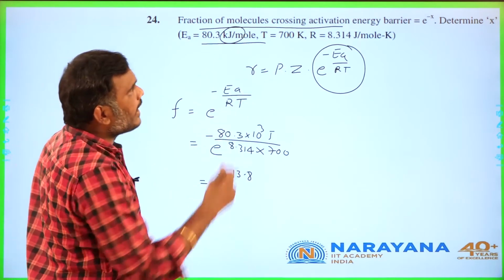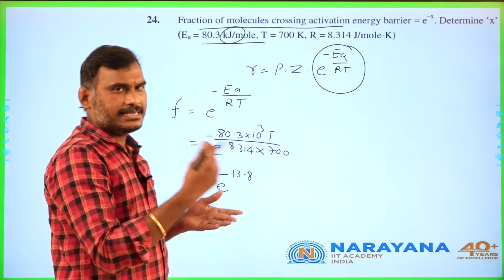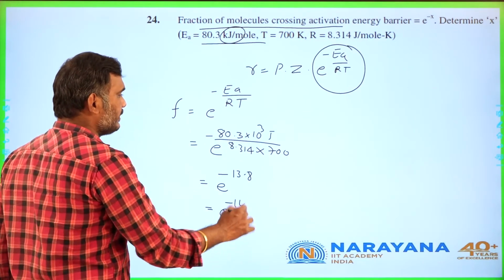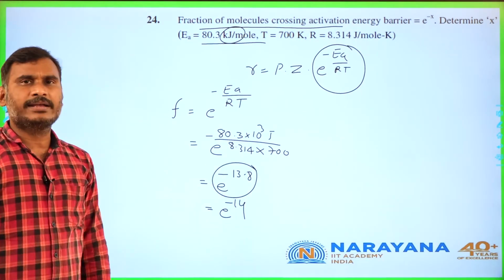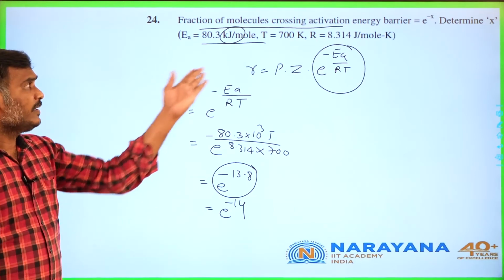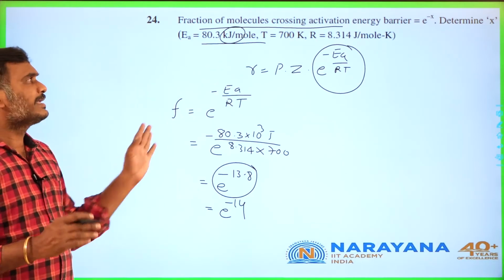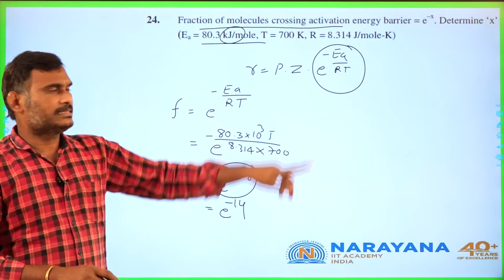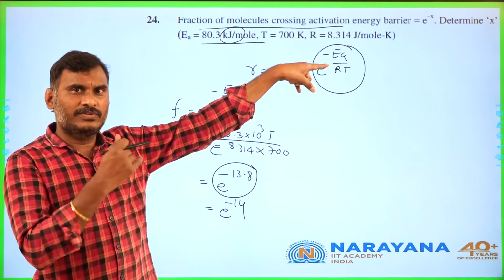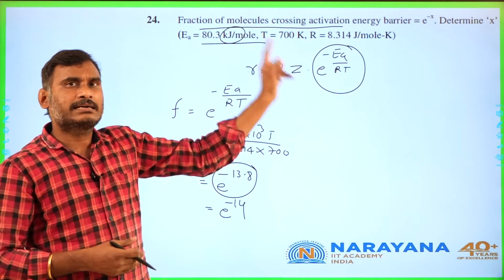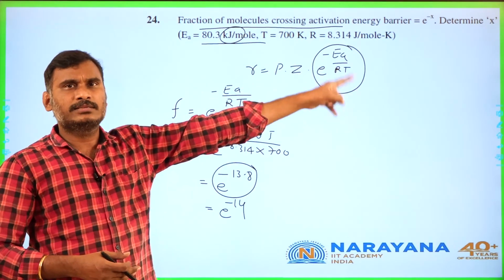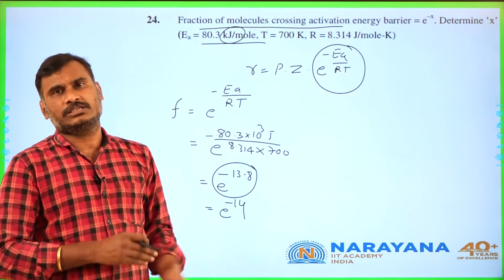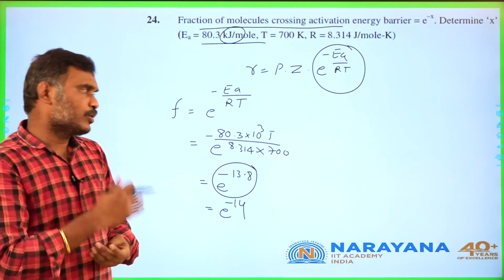If you want that, determine the x. X as an integer, that is e power minus 14. Otherwise, e power minus 13.8 is the answer. Okay, student. This is the way we can calculate the answers. That is, this is the fraction of molecules which are having energy greater than activation energy. This is the indication in the Arrhenius equation. Okay, student. Now go for the next.